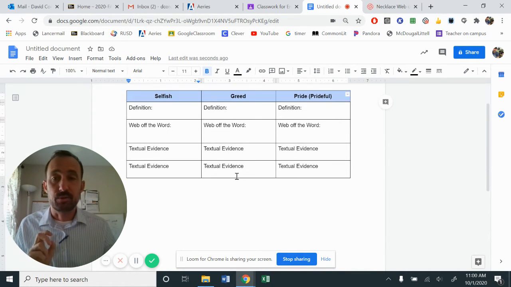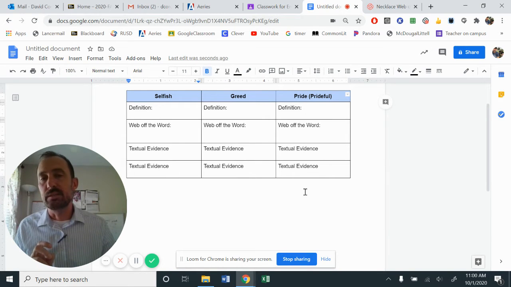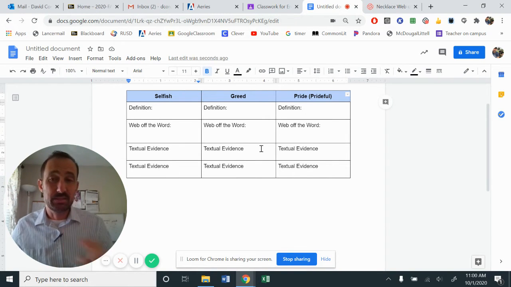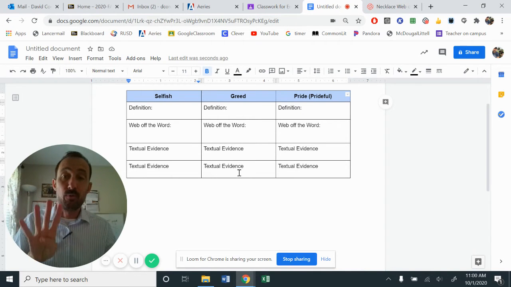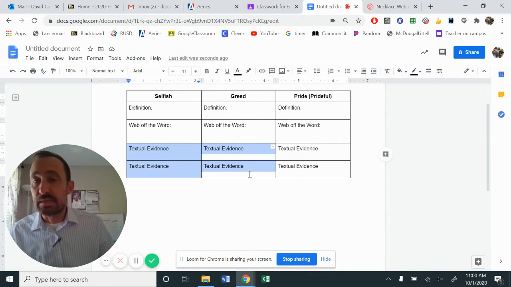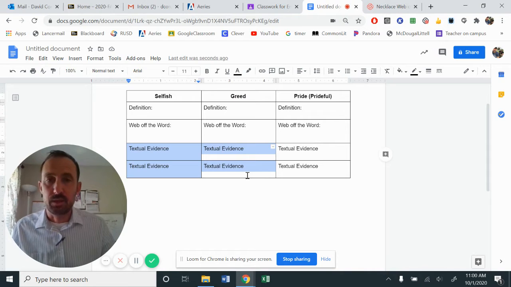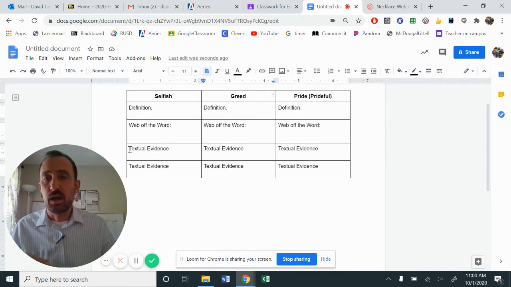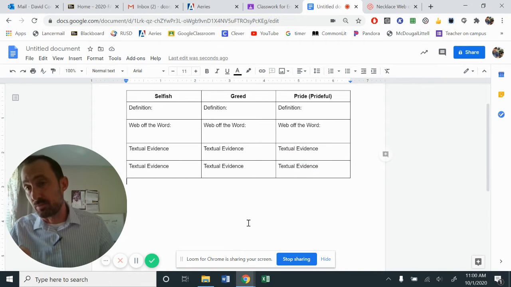Now that you've identified your theme words, your goal is to find at least two pieces of textual evidence for both theme words. So you're going to come up with four pieces of textual evidence. If I selected selfish and greedy, I'm going to be filling out these boxes right here. If I picked selfish and also prideful, I'd be filling out those boxes.